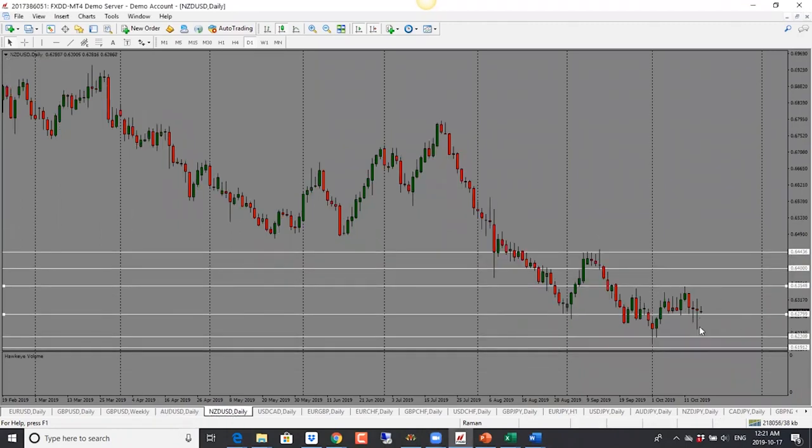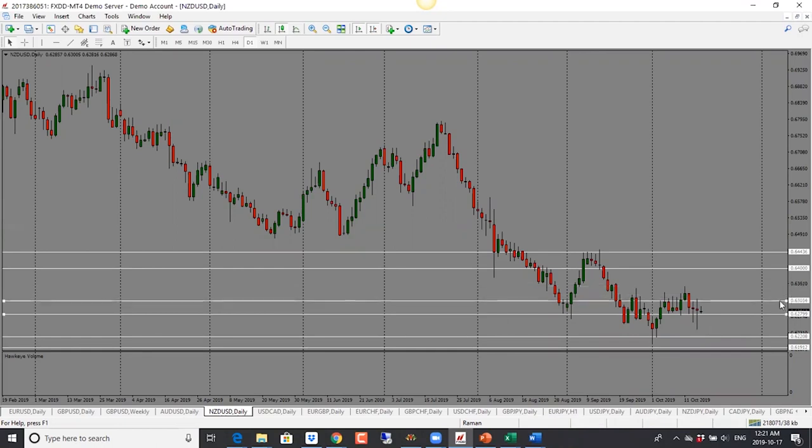New Zealand dollar, this one is neutral. We have pins on both sides, small candle body. Back to back twice, we've had a neutral candle close. But one thing to keep in mind is that if price stays below 0.6320, which is the high of the day, then I'm looking for it to drop towards 0.6220 and then 0.6200. So as long as it stays below 0.6320, I'm looking for a drop for the New Zealand dollar, but the bias is neutral here.